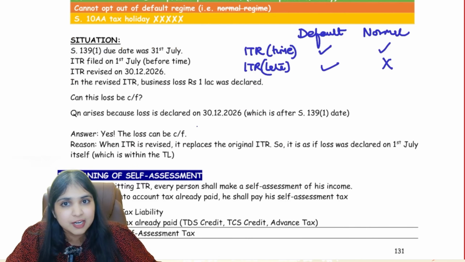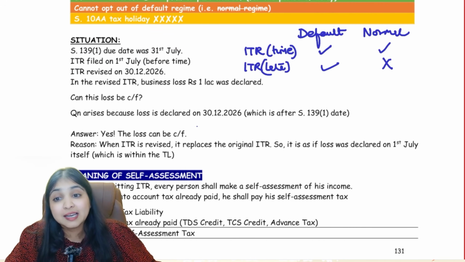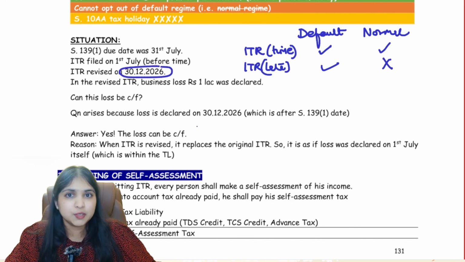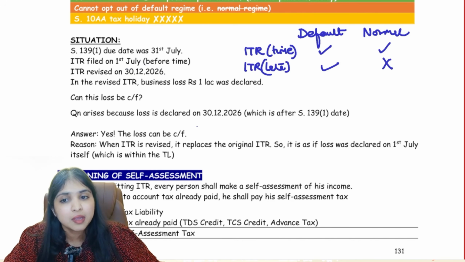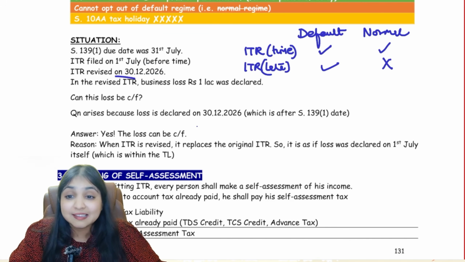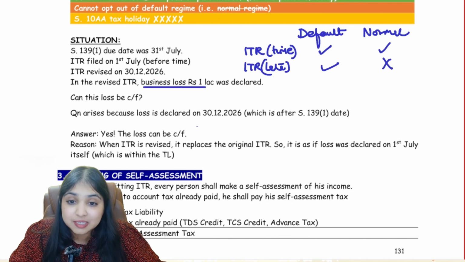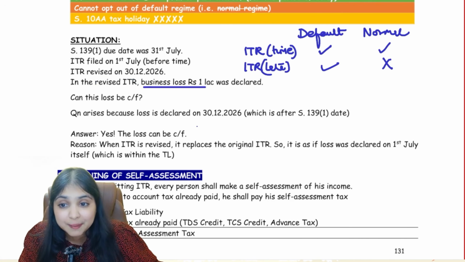My 139.1 due date was, for example, 31st July. I filed my ITR on time, guys. On 1st July itself I filed my ITR. Then I revised my ITR on 30th December 26. So if you notice, I filed my ITR on time. If I want to revise ITR, the last date possible is 31st December 26, and before that, on 30th December itself, I revised my ITR. But in the revised ITR, I am now declaring a business loss of 1 lakh.